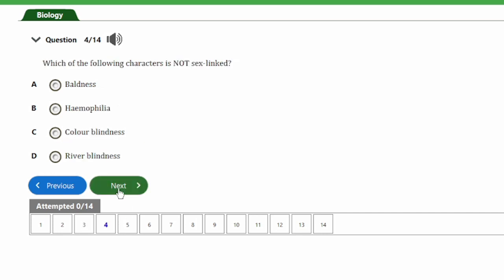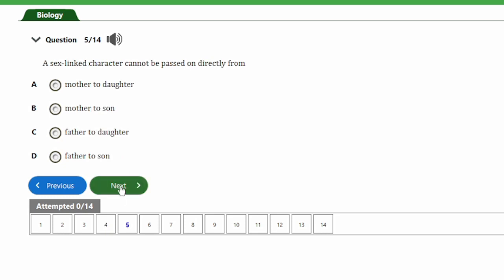So let's look at the next question. Question number 4, it says, which of the following characters is not sex-linked? A, baldness. B, hemophilia. C, colorblindness. D, river blindness. So guys, the answer to this question is option D, and that's river blindness. River blindness is not a sex-linked trait. It's actually caused by a parasitic worm that is transmitted through the bite of the black fly. So guys, the answer to this question is option D.